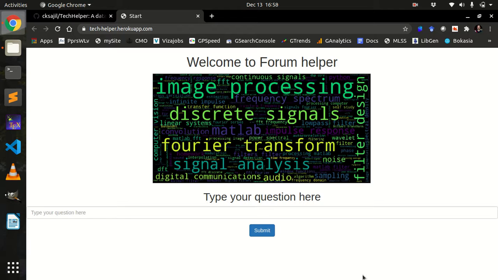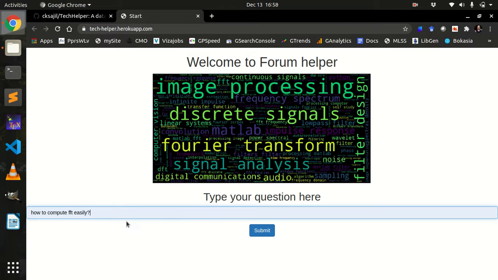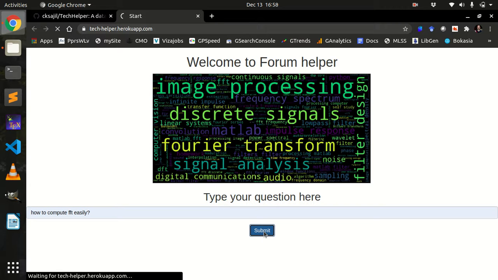As you can see here, it greets you with a welcome screen, and there is a text box for you to type your question. You can type any question of your choice here, and let me ask a question regarding Fourier transform. I have already tried this, so it's showing the auto completion here, and let us submit that question.